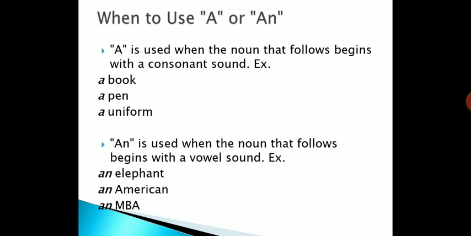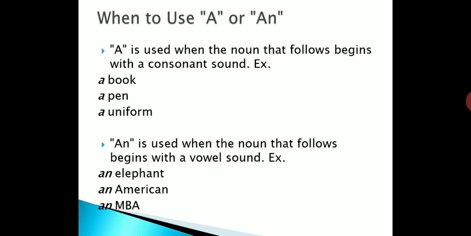Like a book, B, bo. So it is the sound of a consonant. That's why we have used a. You know very well, a or an shows a singular noun. A pen. Again, the sound is p, so again it is a consonant sound. That's why we have used a. A uniform. Remember, now you have to listen carefully.